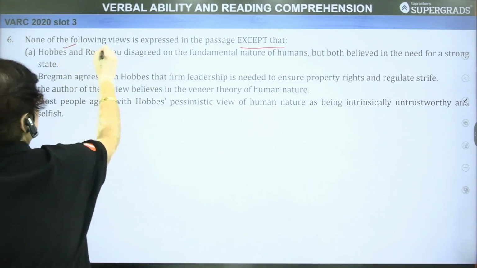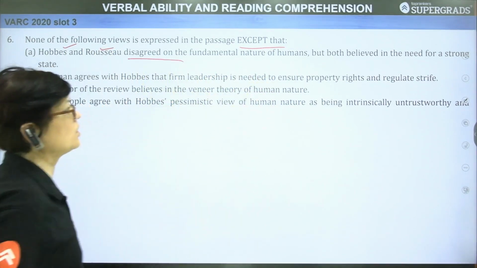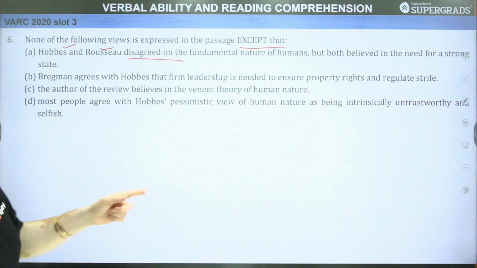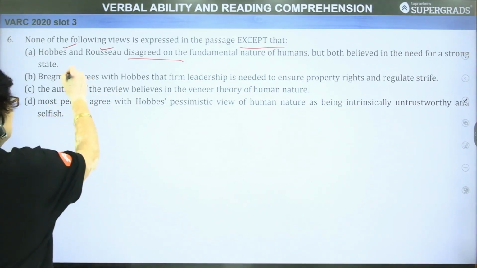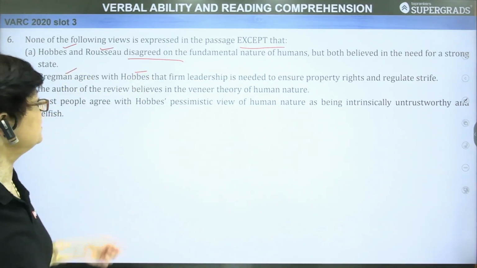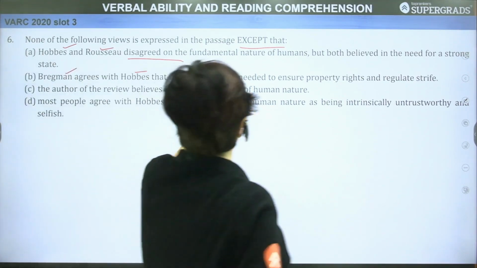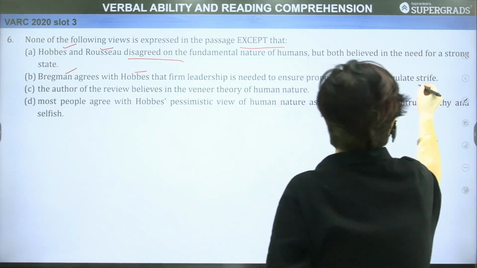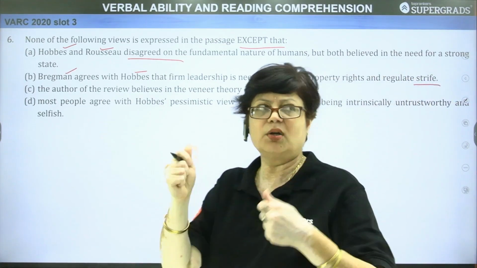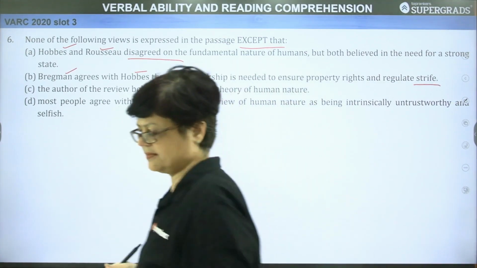Hobbes and Rousseau disagreed on the fundamental nature of humans, but both believed in the need for a strong state. Okay. B, Bregman agrees with Hobbes that firm leadership is needed to ensure property rights and regulate strife. Strife means where there is a lot of friction, that is strife.